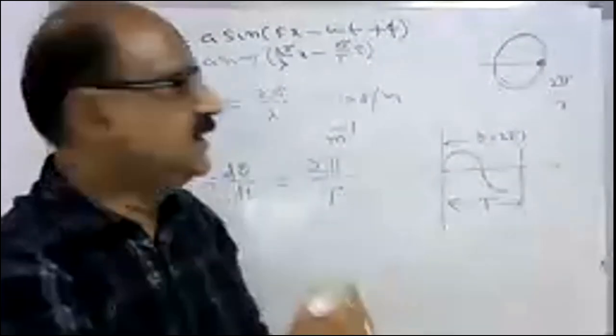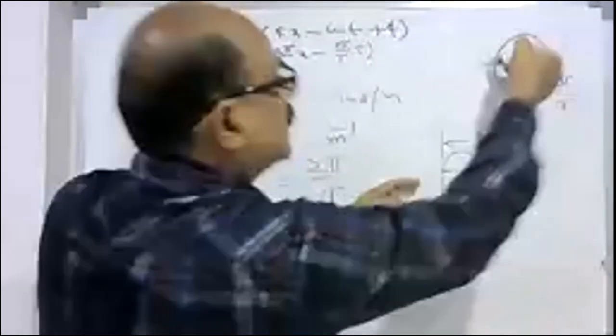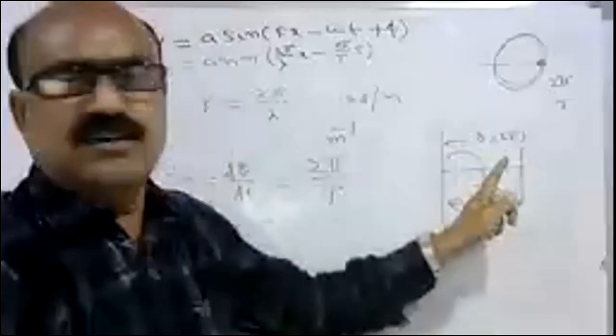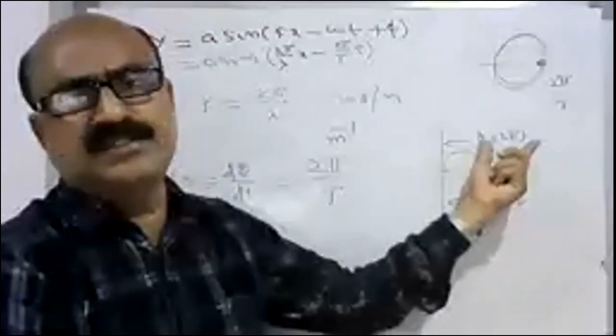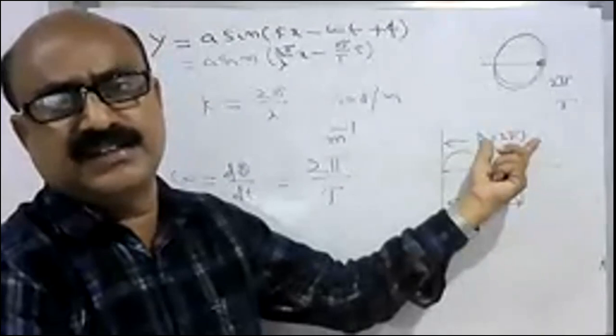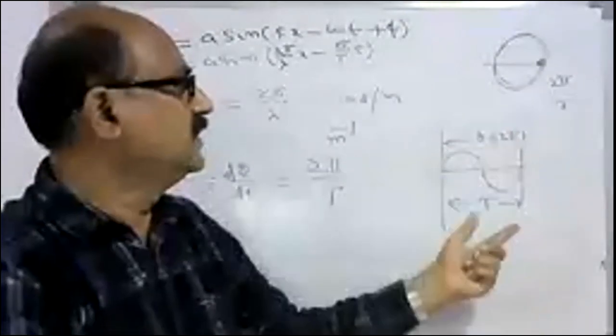In one cycle, one half is positive and the other half is negative, so this is called one oscillation. For one oscillation, how much angular displacement does it make? 2 pi. How much time does it take?